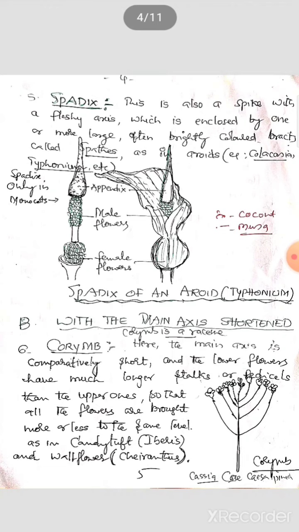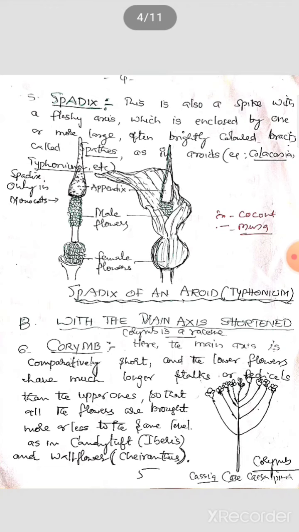Here this is also a spike with large, often brightly colored spathe. The spathe completely covers the inflorescence axis. These are colored bracts, simply called a spathe inflorescence, as in aroids. You can see the diagram. Also see it in the Musa members, banana family, and coconut family.